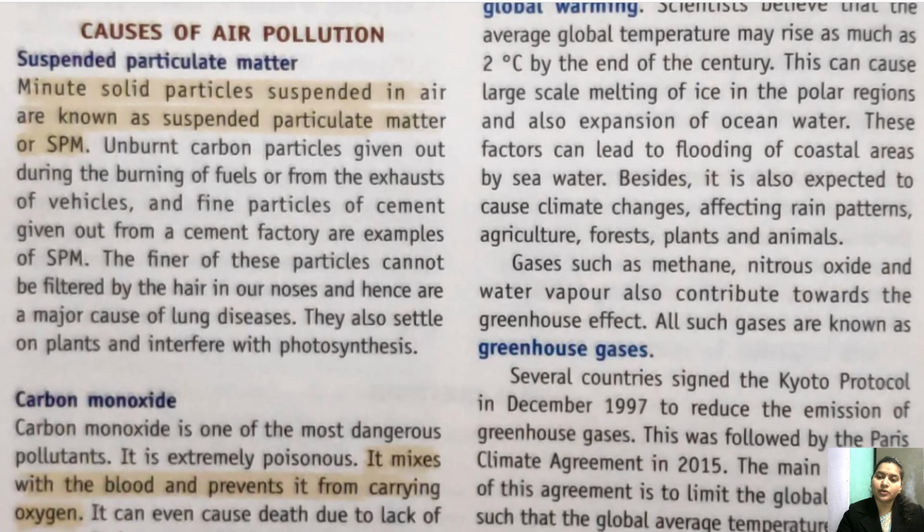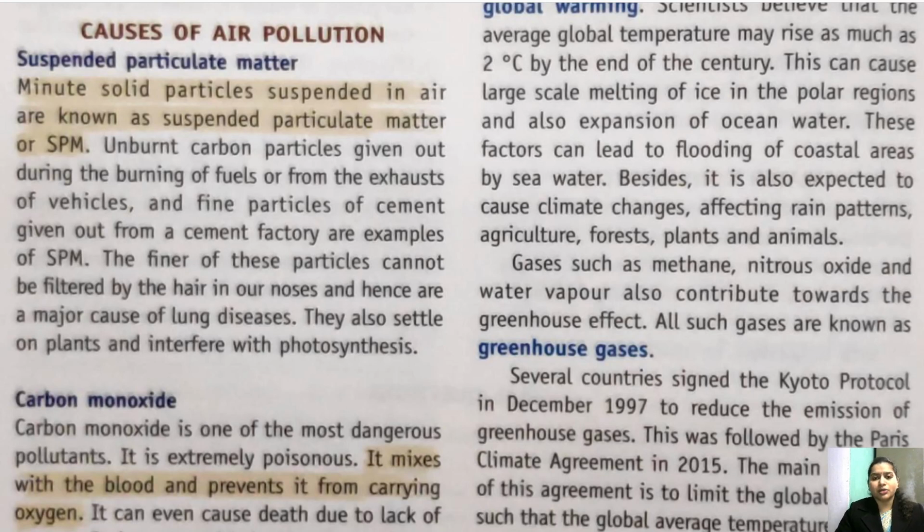Okay, so today we are again continuing with this topic. We'll talk about what is greenhouse effect and what is global warming, and we'll also see more causes of air pollution, and we'll also go through the conservation of air pollution. Okay, so listen to it very carefully, children. This topic is very important, that is greenhouse effect and global warming. So we are going to discuss that.